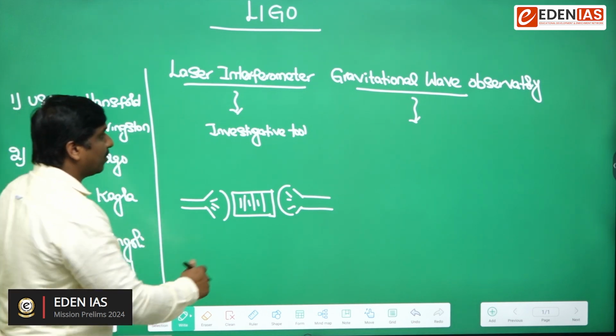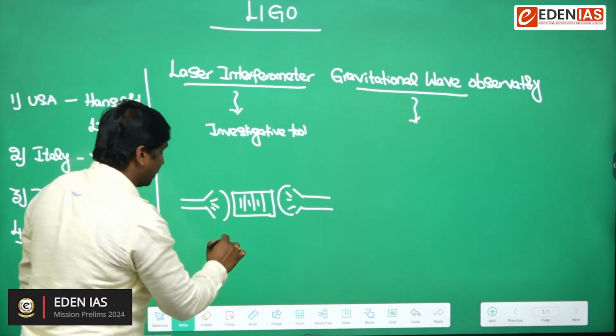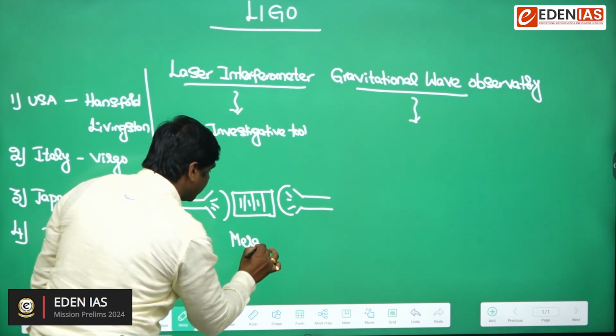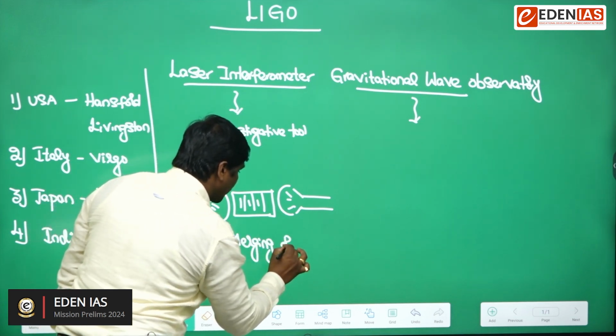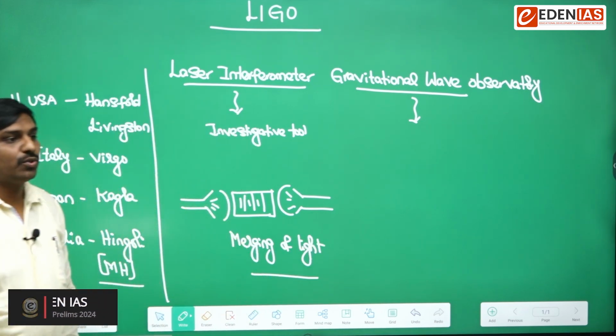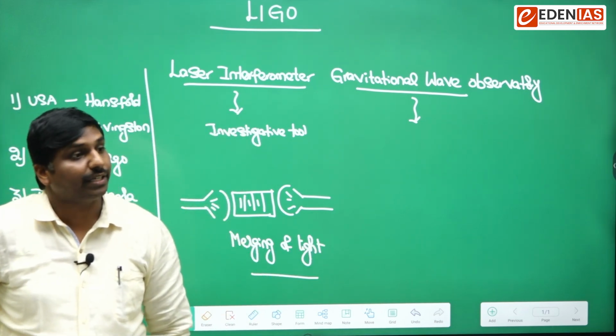That is the chief purpose of the laser interferometer: merging of the light coming from two different sources.